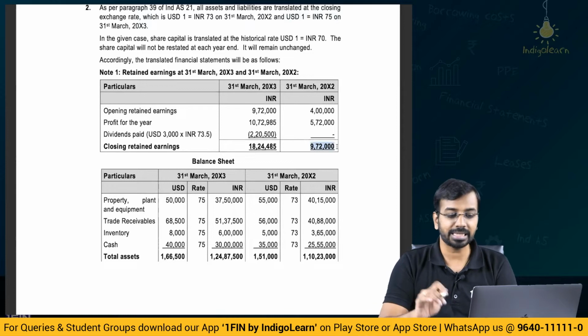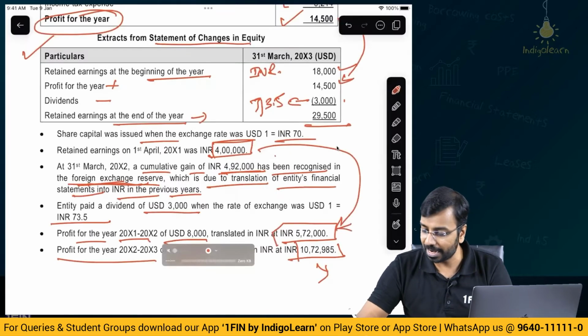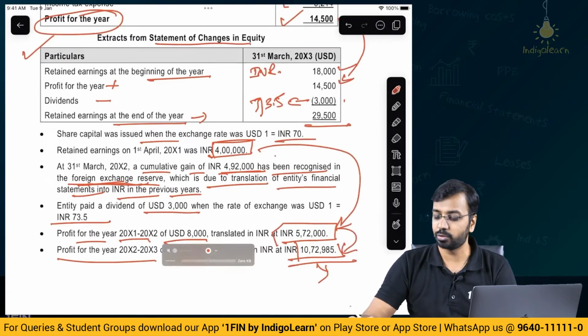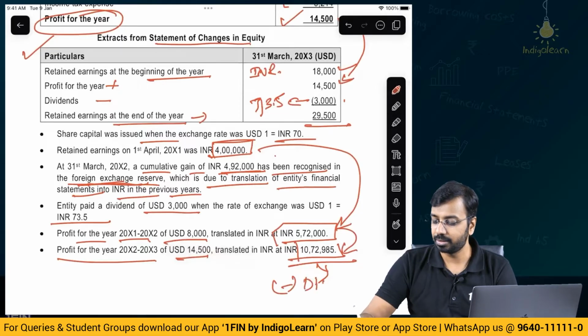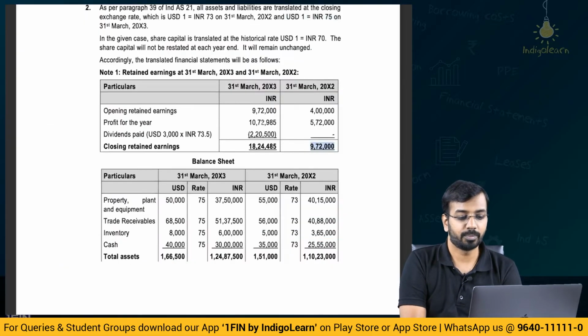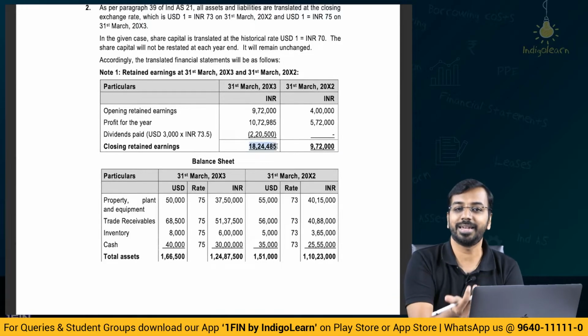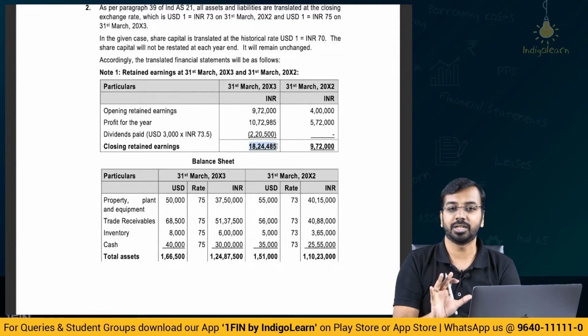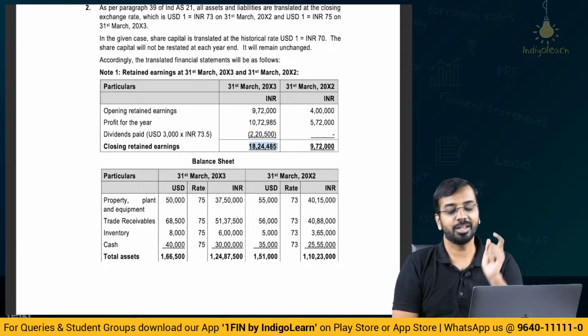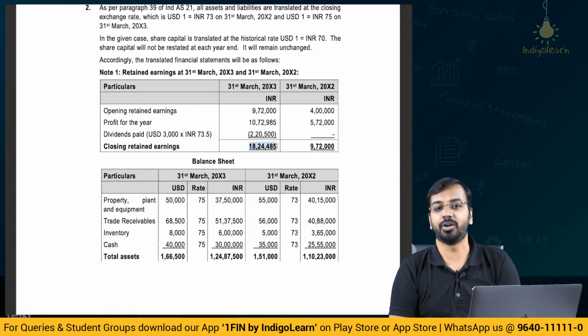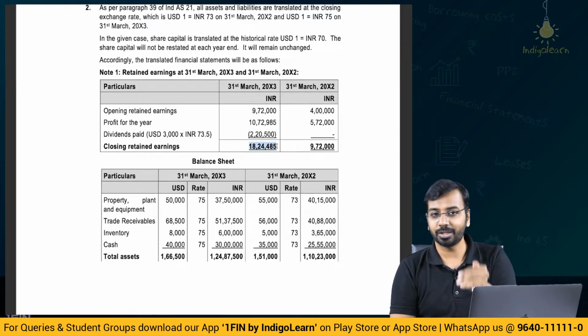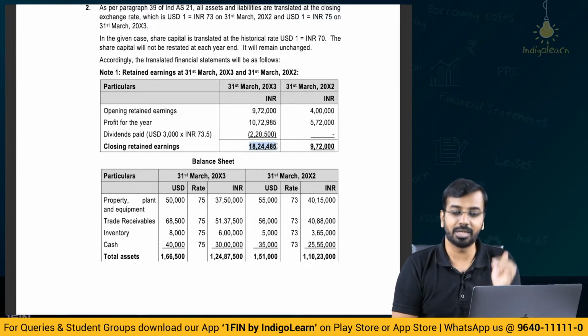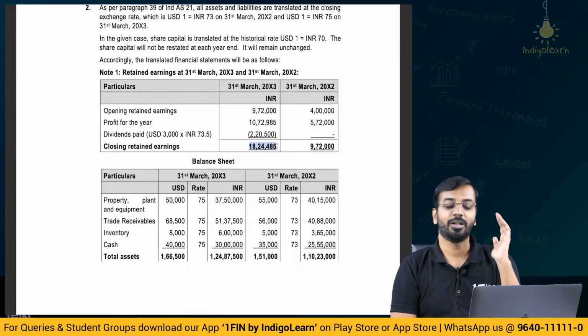Then to the 9,72,000, we will add the profit for the year 10,72,985 minus the dividend. So plus profit minus dividend, we will get the closing retained earnings. Where do we take this retained earnings? We will take it to the balance sheet. So please remember, retained earnings don't multiply with the rate and convert. For retained earnings, you take the opening balance in INR, add the profit in INR, subtract the dividend in INR, and then get the closing balance, right?